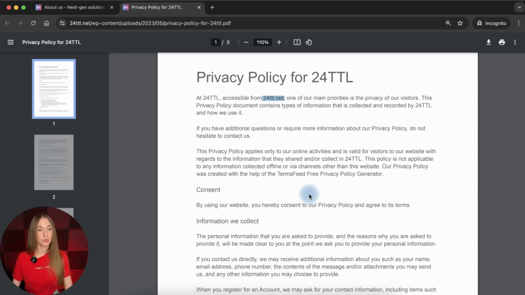So the company used automatically generated services for the creation of this privacy policy, and it might be really a problem. I will not assess the accuracy of this service or any other service, because this is not our task today, but I would not suggest my clients or any other businesses use any automatically generated services. Anyway, let's see what we have next.